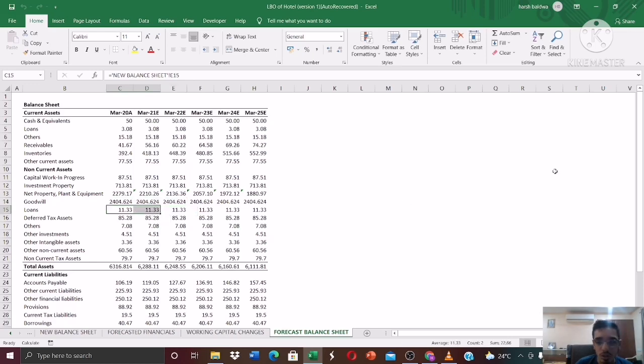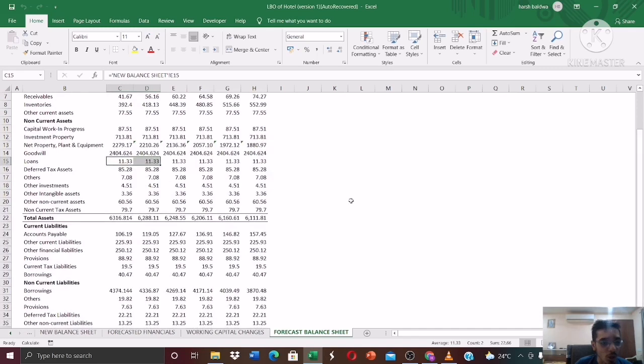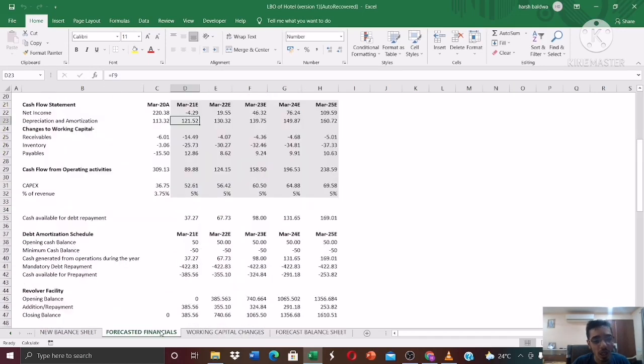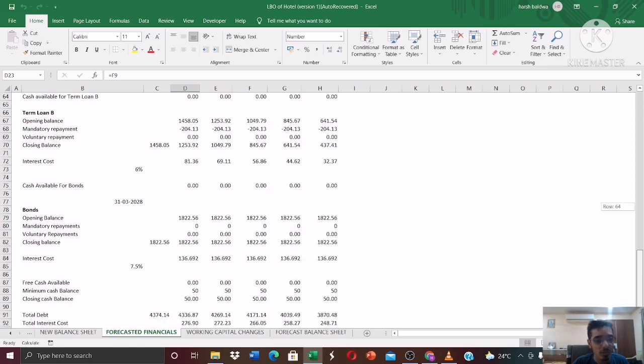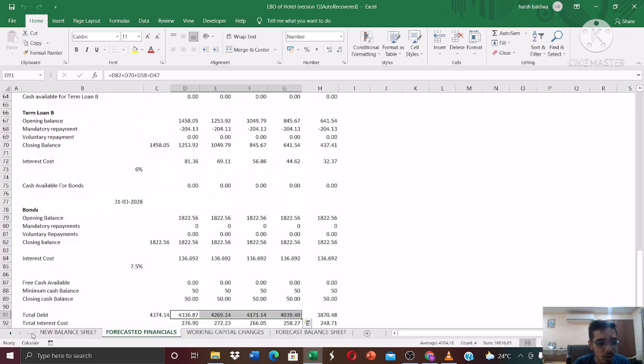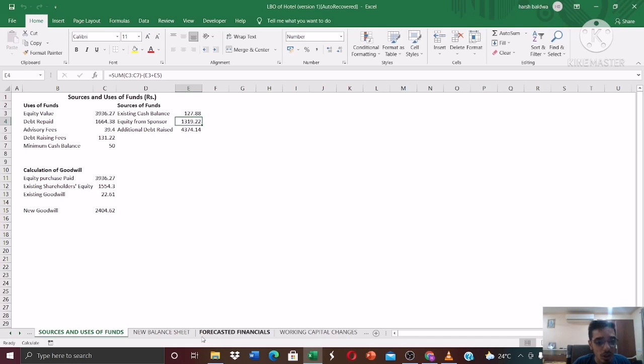Loans remain the same. And again, for accounts payable, you can refer to the working capital schedule. Other current liabilities will remain the same. Provisions will remain the same. Current tax liabilities will remain the same. Current borrowings will remain the same. Borrowings, again, this is the total debt amount which we had calculated in the forecasted financials itself. This is the total debt, just link it, and you get the total debt as well. And shareholders equity is nothing but just the balancing amount. You can calculate it. And now let's go on to calculate the exit price.